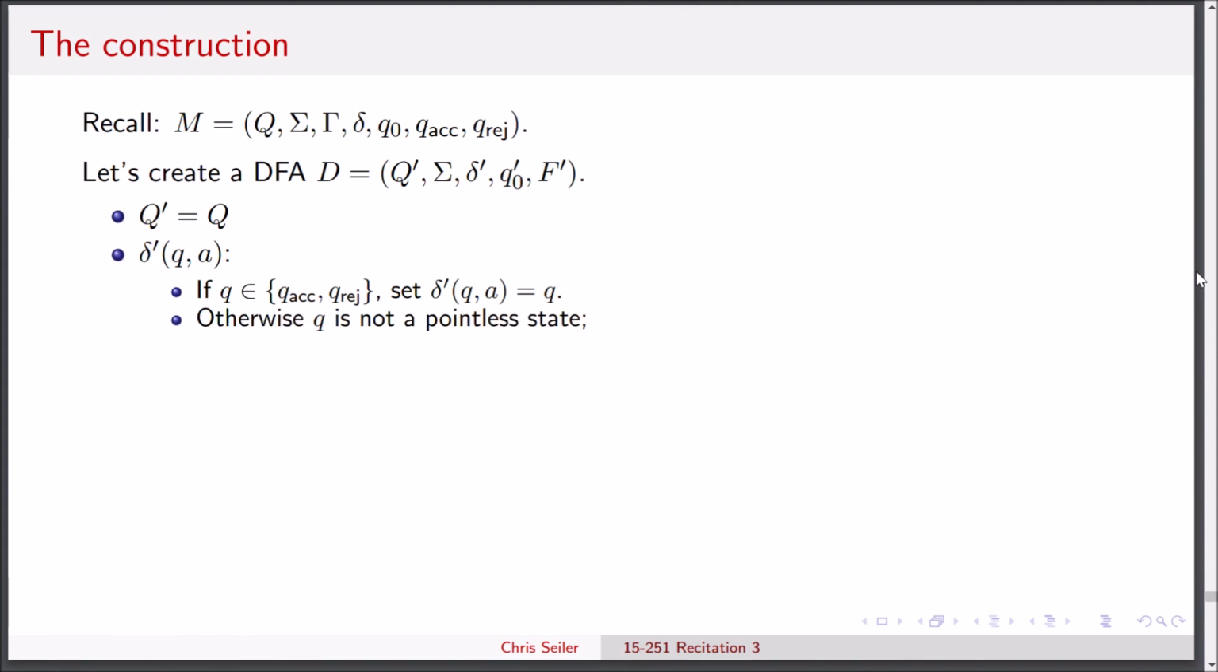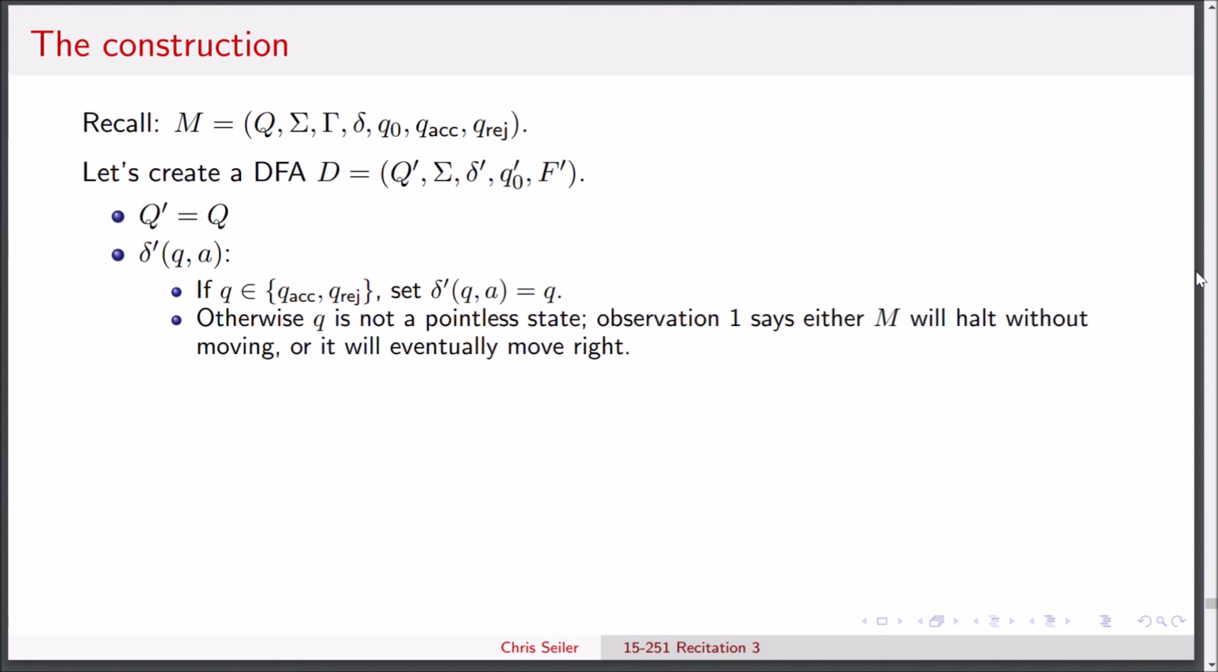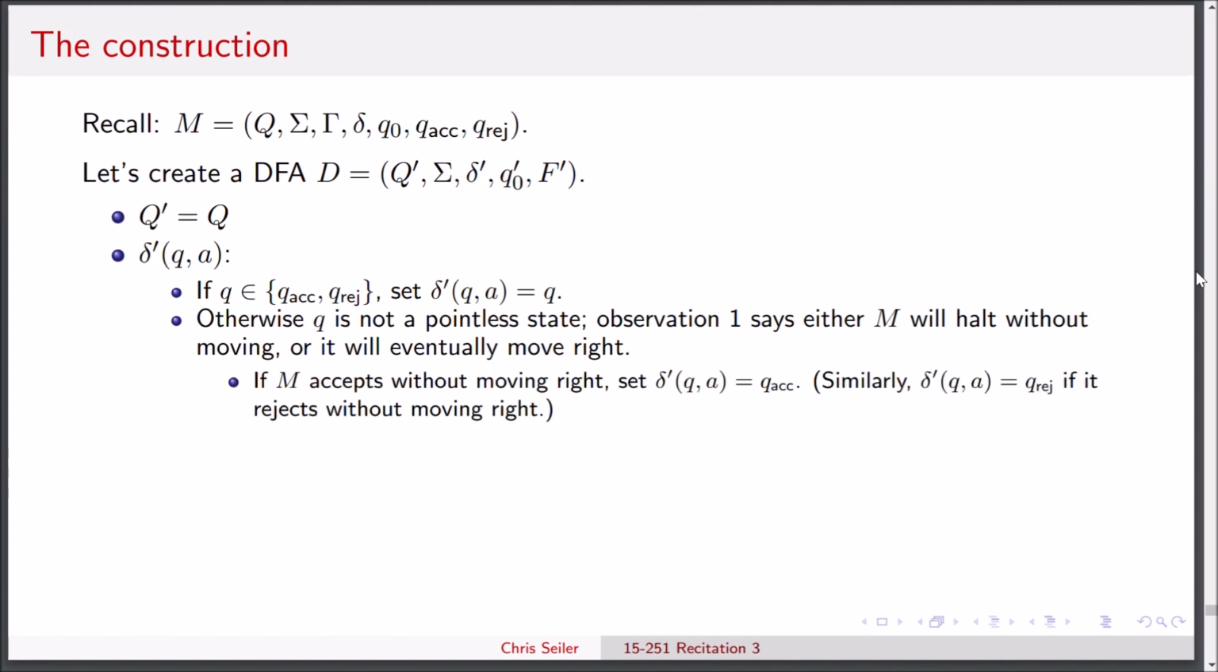Otherwise, this is the more interesting case, where Q is not a pointless state. Observation 1 says that M will either halt without moving or it will eventually move right. So if it halts without moving, it's going to be in a well-defined accept or reject state, again based only on Q and A. So we're just going to set the transition function accordingly. If M accepts without moving right, we set it to Q accept, and otherwise we reject.